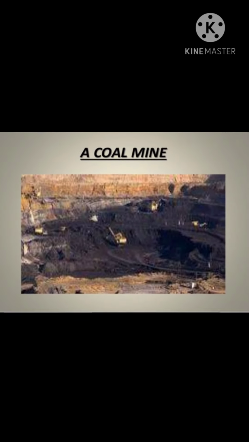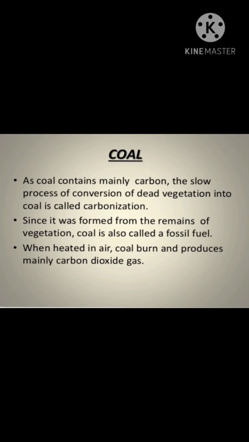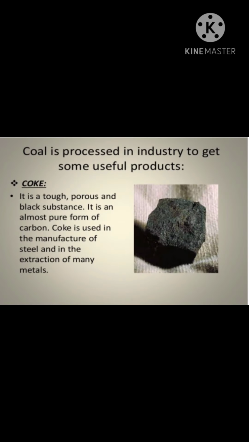Can you see, students? As coal contains mainly carbon, the slow process of conversion of dead vegetation into coal is called carbonization. Since it was formed from the remains of vegetation, coal is also called a fossil fuel. Next point is, when heated in air, coal burns and produces mainly carbon dioxide gas. Coal is processed in industries to get some useful products. We'll see them in detail.